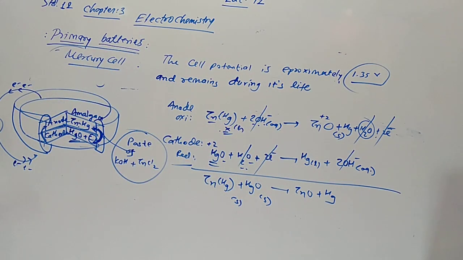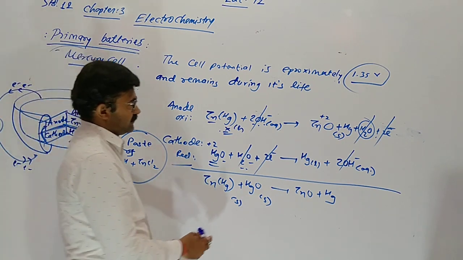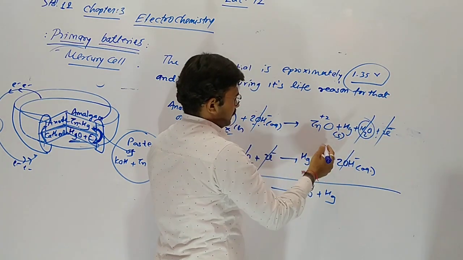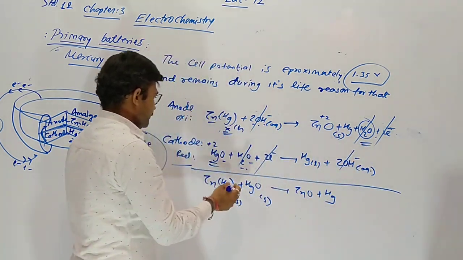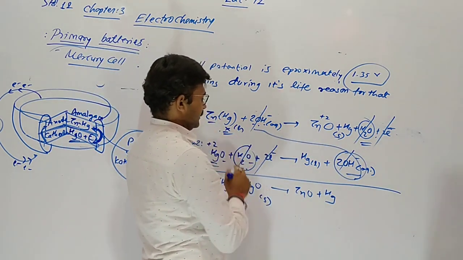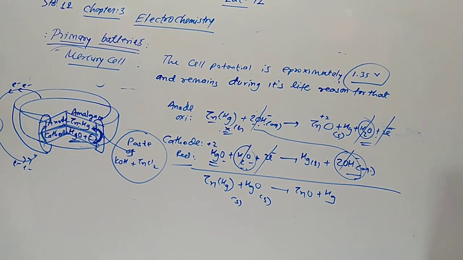Throughout, 1.35, એટલે ડ્રાય સેલની જેમ નહીં, વોલ્ટેજ ડિક્રીઝ થતા જાય continuously up to life. It gives 1.35 continuous. The overall reaction does not involve any ions in solution which can change during its life. Reason for that: the ion occurred on the anode will be used on the cathode, and the product occurred will be used in the anode. So from starting to end, it gives continuously 1.35 volt.